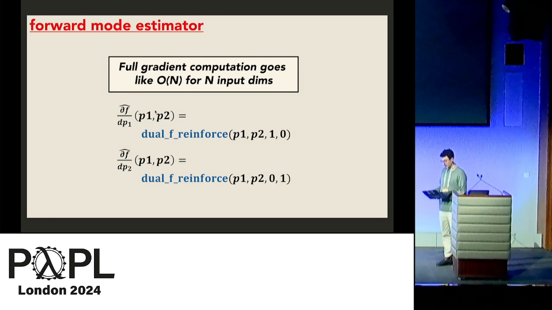But notice that, as is true in normal forward mode, to compute an estimate for the gradient vector for P1 and P2, we need to invoke our program twice. This is the well-known scaling law for forward mode. For scalar functions, the number of invocations required to compute full gradient vectors goes like n, where n is the number of input dimensions.